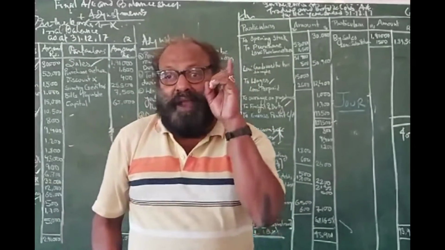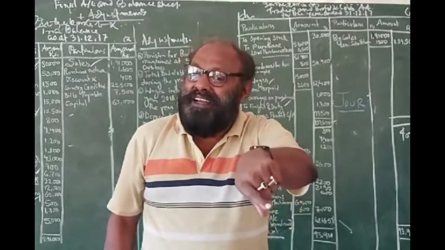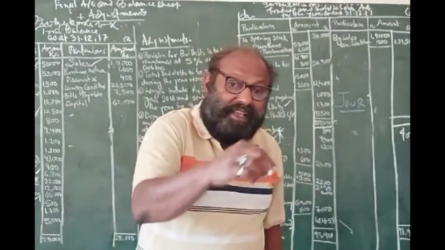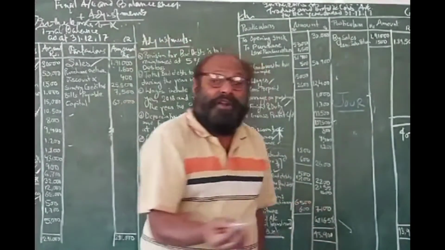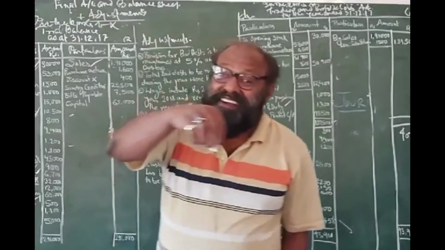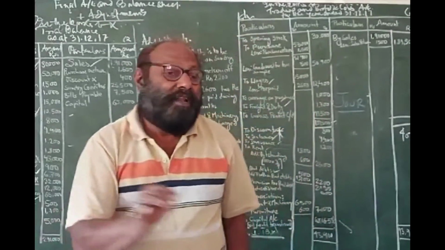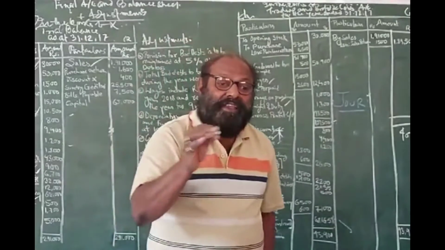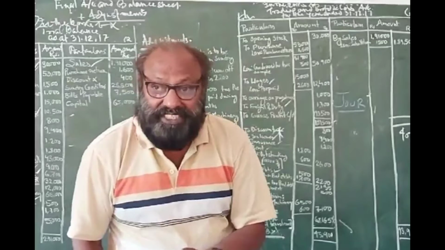So it is for primary recording. We use the book, and that book is known as journal. And making records in the journal is known as journalizing or making entry. From journal we record them finally in a set of books, and that set of books is known as ledger books.